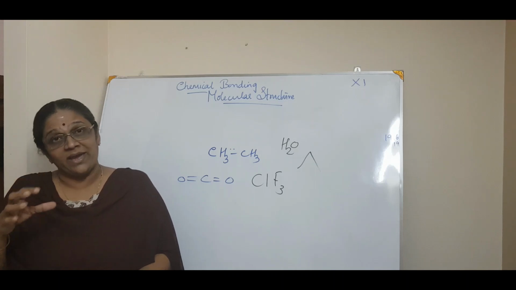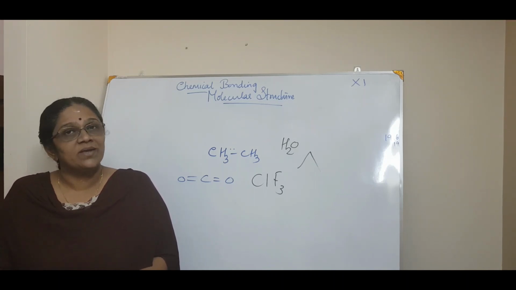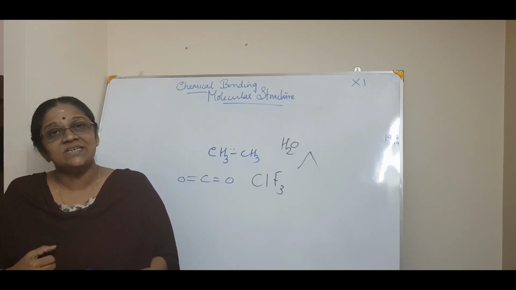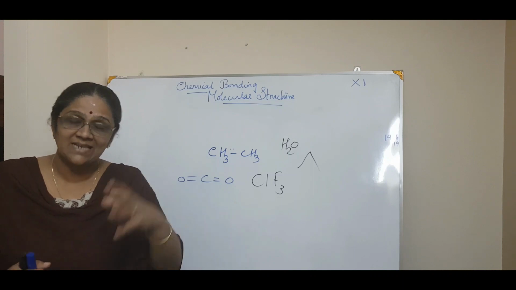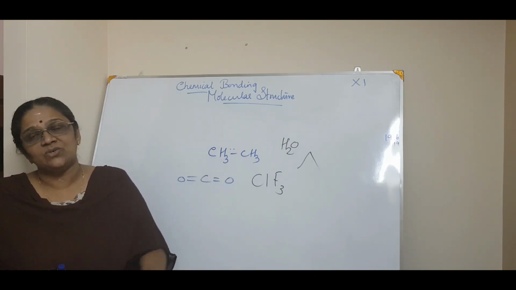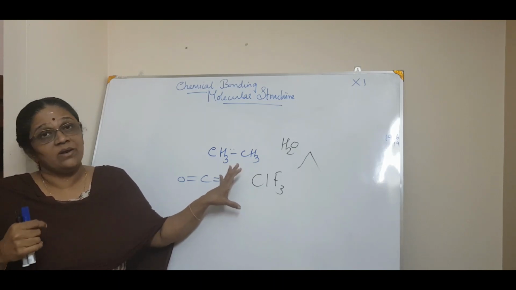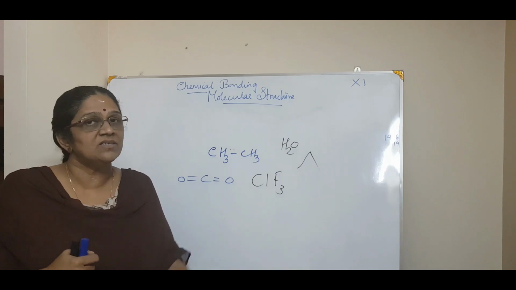Octet is necessary, but beyond an octet also a molecule can exist. So now the question comes how, why, etc. All the answers for these questions we will come across in this chapter. So please study this chapter very systematically. Then it will be very easy for the coming years also.